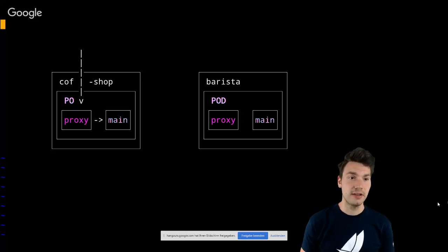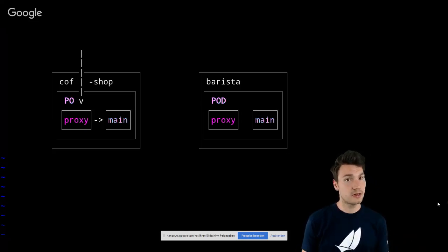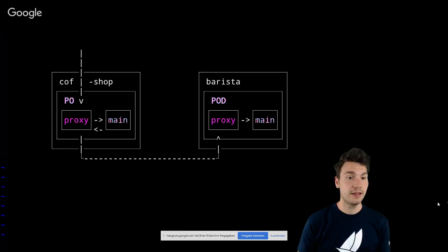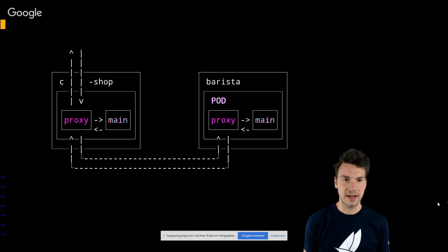If we call a service, for example the coffee shop, our request actually ends up at the proxy container, and then will or might forward our request to the main container. And if our application wants to access another service, it accesses that also through the proxy, and that request ends up at another proxy that again forwards it to the main container of the Barista instance, and the whole thing back.